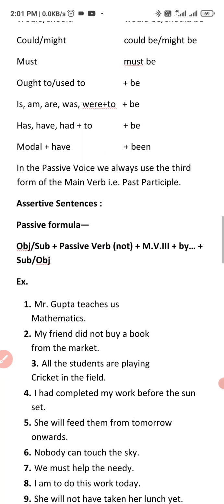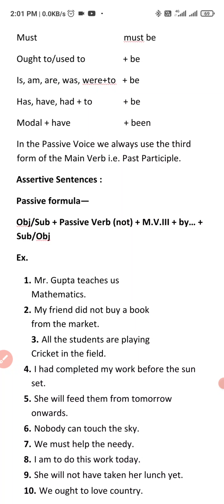Okay, my dear students, a very important rule above all: in the passive voice, we always use the third form of the main verb, i.e. the past participle. Remember, while converting an active voice into passive voice, we always use the third form of the main verb, and the third form of the main verb is called past participle.